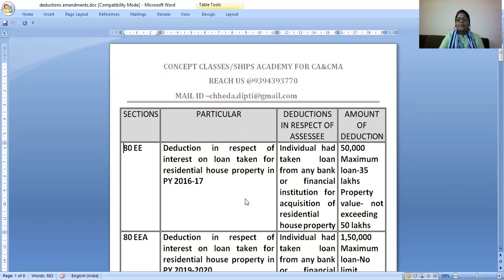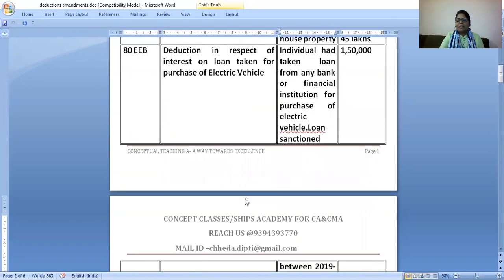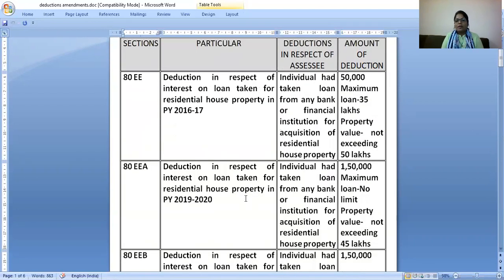This is a very important tax amendment you should know for your November 2020 exam, and surely this is going to be asked in MCQs, limits, or fill in the blanks somewhere. Let us check this.